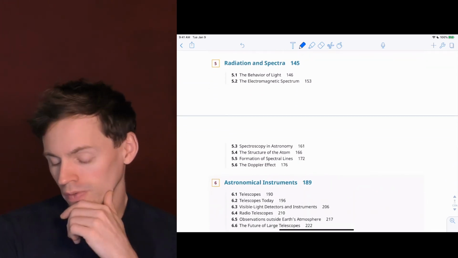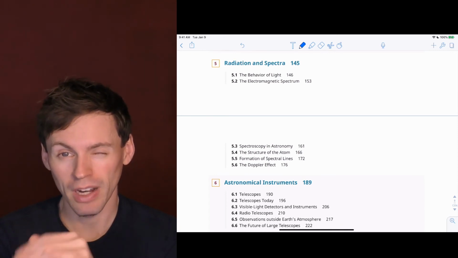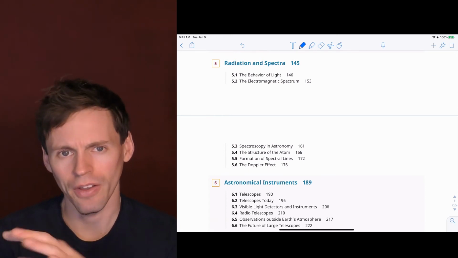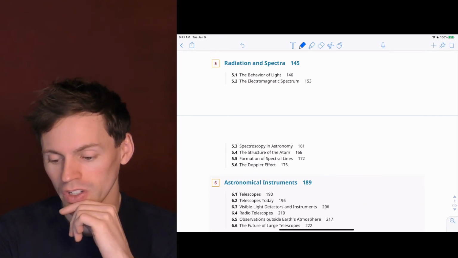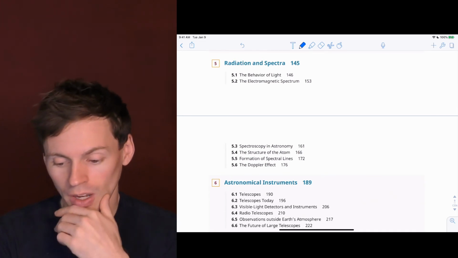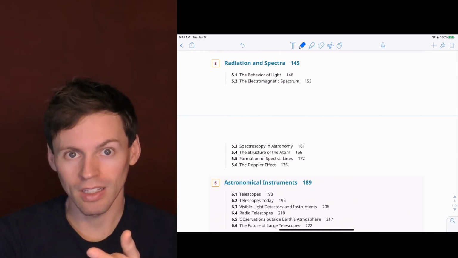Now we get to chapter 5, and again, I don't know if I mentioned it, but definitely right ascension, declination, how that relates to the celestial sphere and that kind of stuff. All right, chapter 5, radiation spectra. The main thing to get out of this chapter is to understand how telescopes work and what we're doing when we look at something with light.